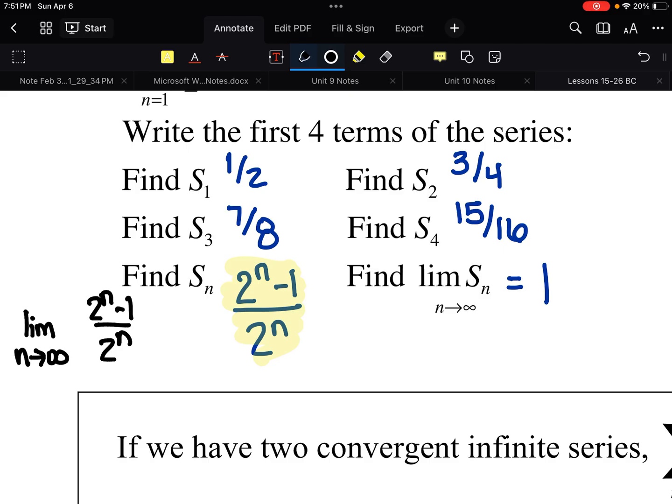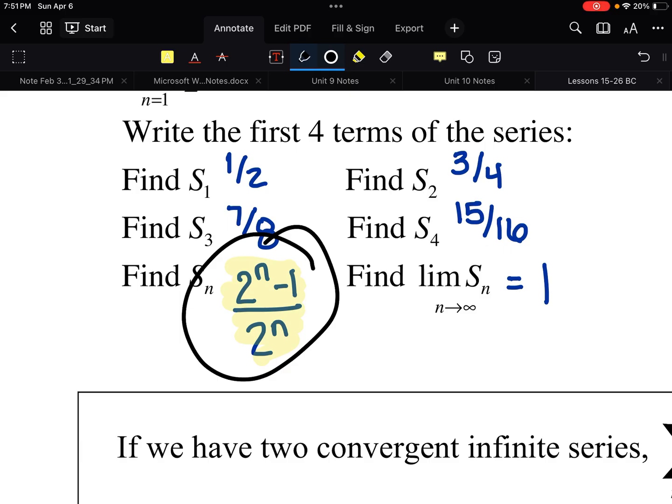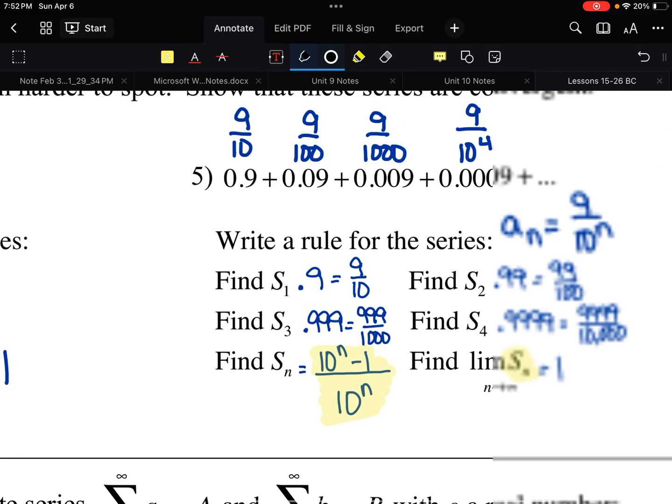Well, that would be 2 to the infinity over 2 to the infinity, basically, which is 1. And you could maybe tell from this pattern, these numbers are getting closer and closer and closer to 1. So we're going to call that a name in a minute. But if you can find a pattern for the sums and find the limit of the sums, then you've found the infinite sum.